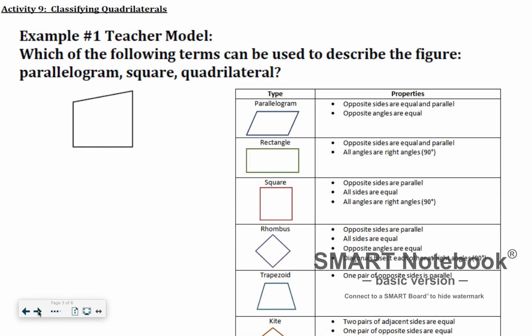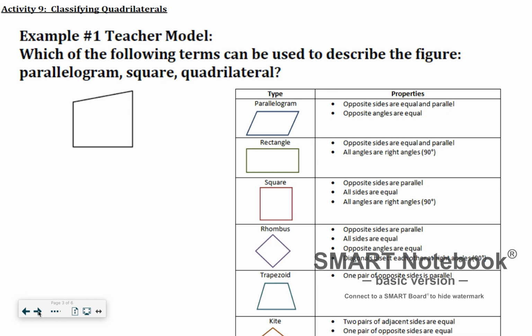Okay, example 1, teacher model. Which of the following terms can be used to describe the figure? Parallelogram, square, quadrilateral. So we need to choose. Is this figure a parallelogram? Is this figure a square? Or is it just a quadrilateral?